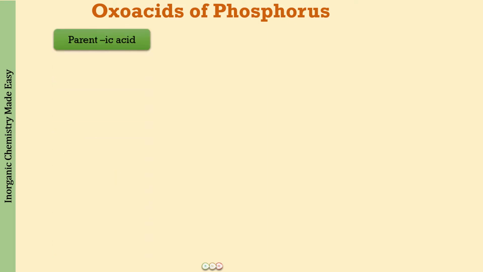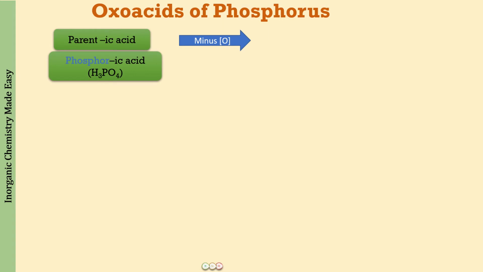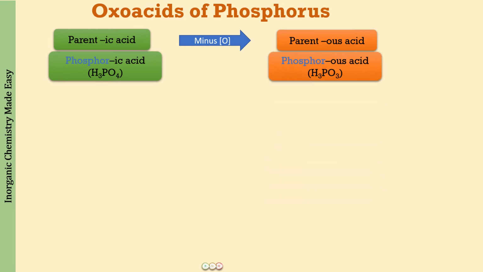So we will be starting with the parent ic acid. What is going to be the parent ic acid for phosphorus? It is going to be phosphoric acid with the formula H3PO4. And from the parent ic acid, if you want the parent ous acid, what are you going to do? Minus one oxygen. So minus one oxygen from the ic acid, you get the ous acid, and from phosphoric acid H3PO4, minus one oxygen is going to be H3PO3. So that will be phosphorus acid.